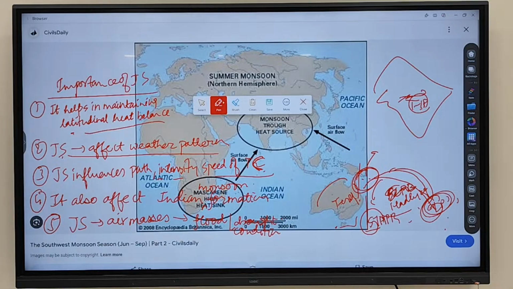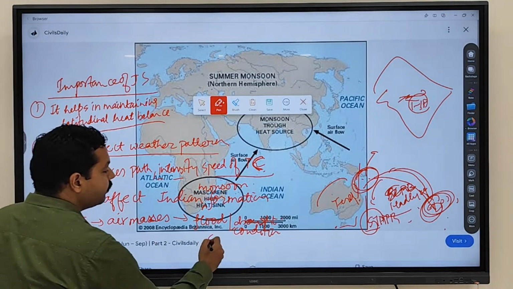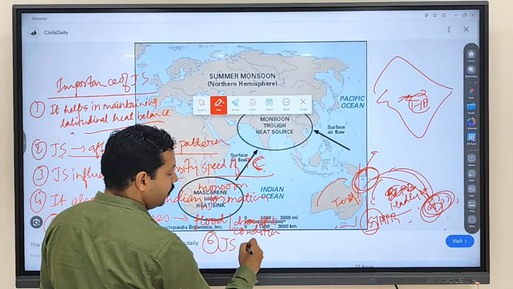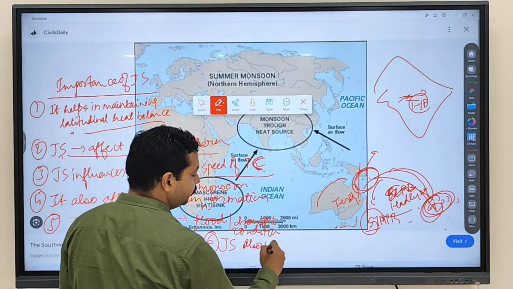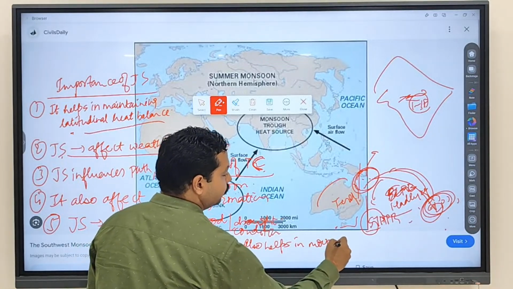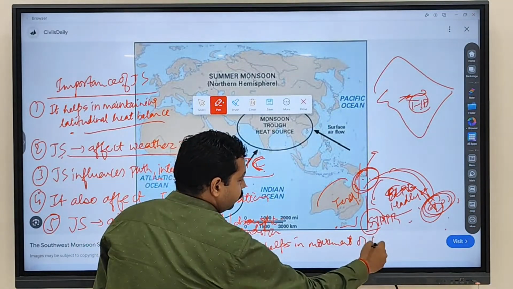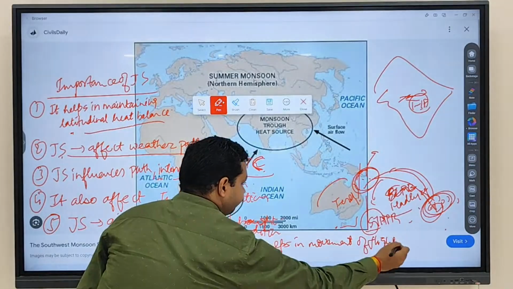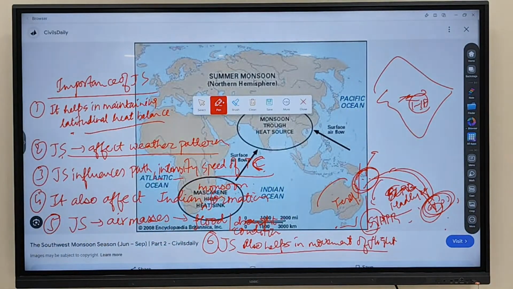And the last thing, jet stream also helps in movement of flights. So these are the importance of jet stream.